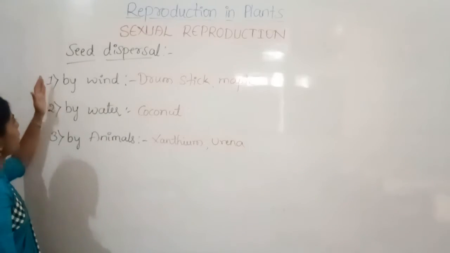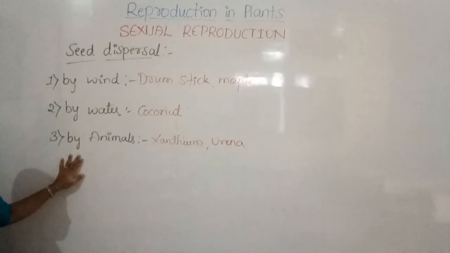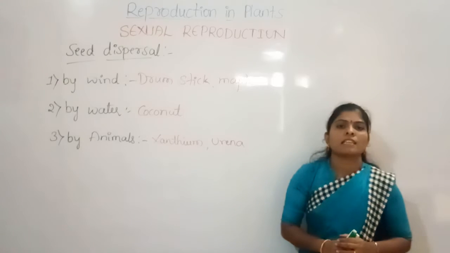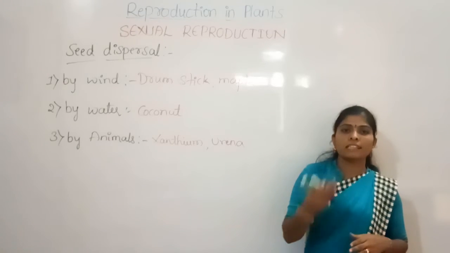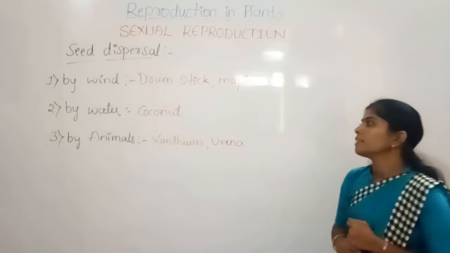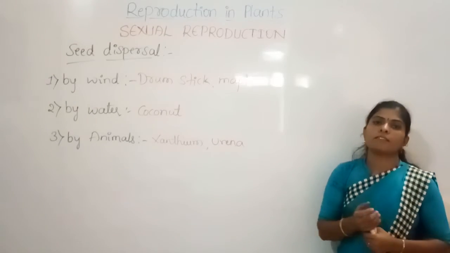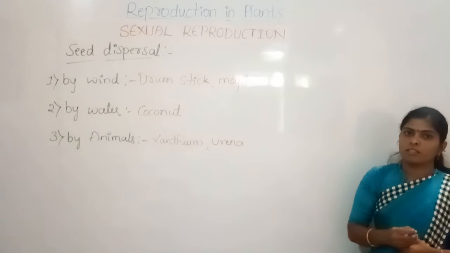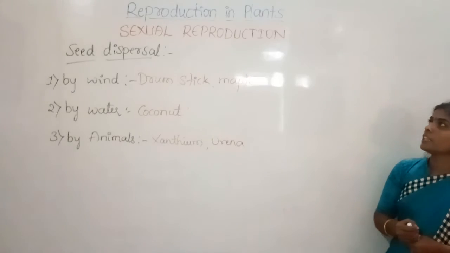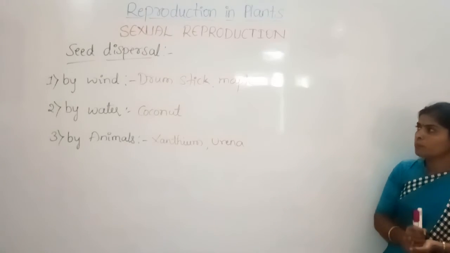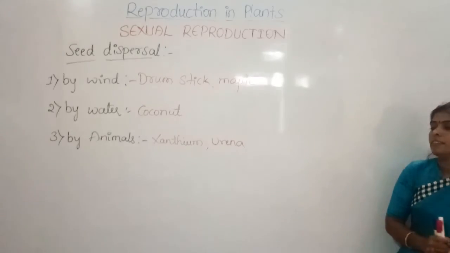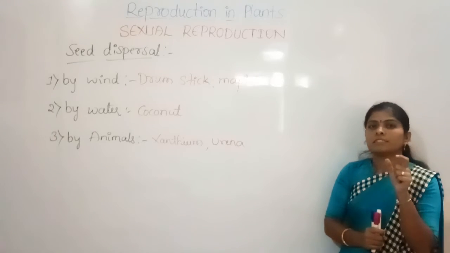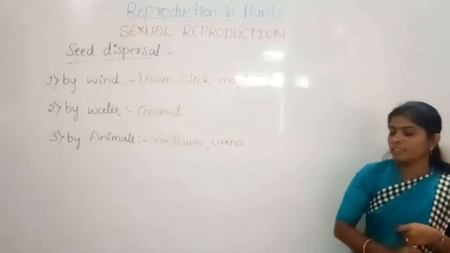So by all these ways, the seeds are dispersed from one place to another, so that we are able to observe the same kind of plants in other regions of the earth. Okay, this is how seed dispersal takes place, and we discussed how the seeds are formed by sexual reproduction. So this is about reproduction in plants. I hope you have understood this topic, and with this I will show you how to dissect the hibiscus flower.